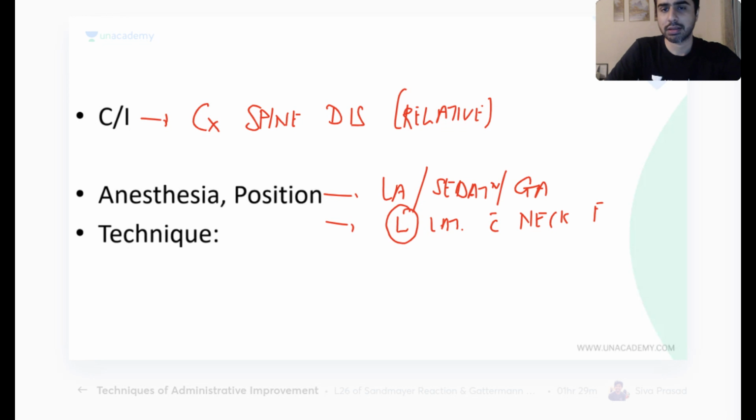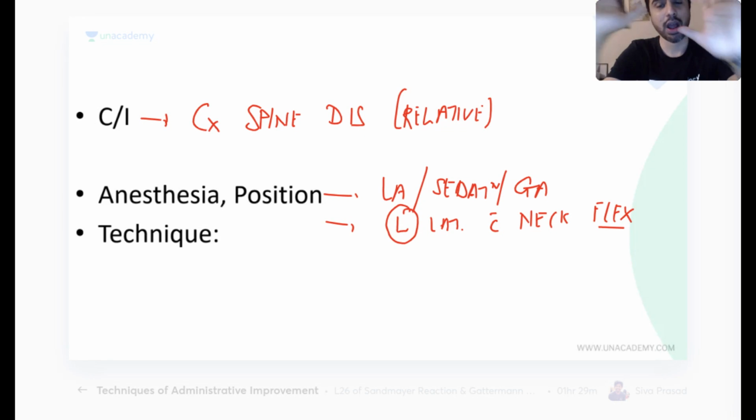Why flex? Why flex? Yes, Palak Bhatia, you can answer it. You gave the answer earlier. Why should the neck be flexed? To get in what way?